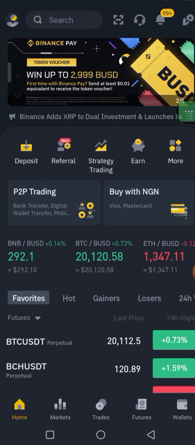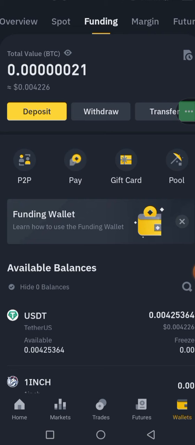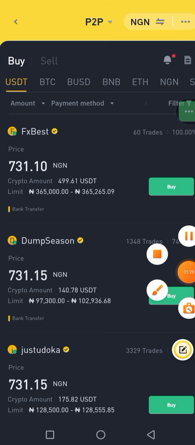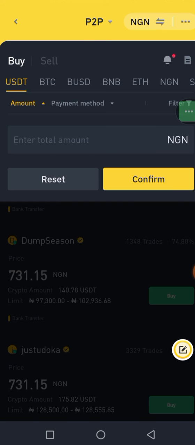Well, if you have crypto in your Binance wallet, you can transfer it to your funding account. If you have it in your funding account, that is how you are able to use the Binance p2p, and you have to come to the p2p. Now you have to choose the coins that you want to sell and the coins that you want to buy. If the coin you want to buy is USDT, which is actually the most common, you can see people also do arbitrage from here, where you have USDT, you swap it to BTC or ETH, and you sell it in ETH and buy again and swap. That's arbitrage trading, how to make money from arbitrage.